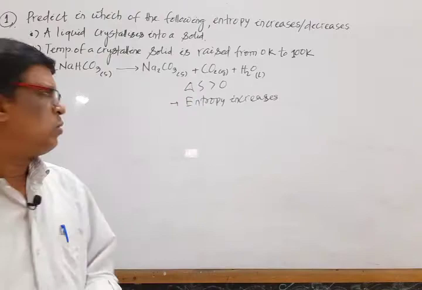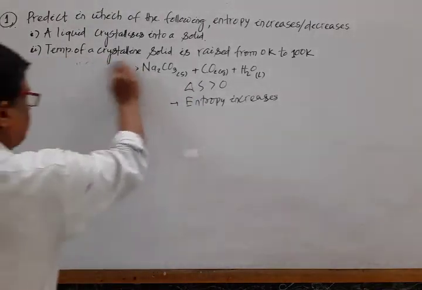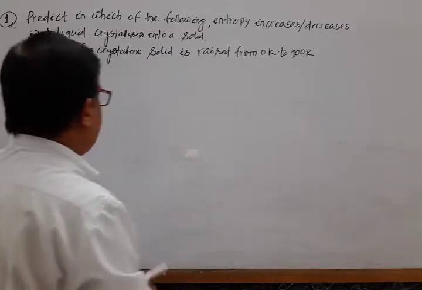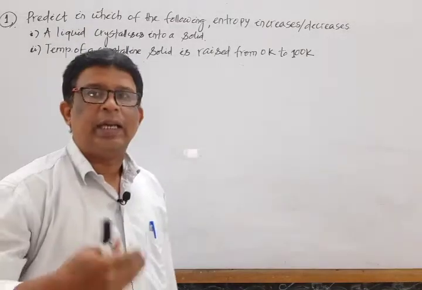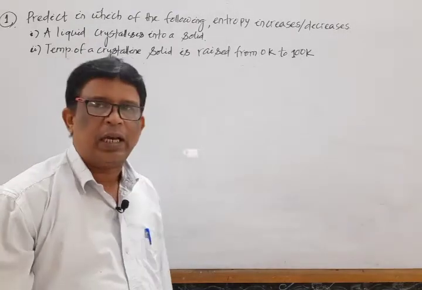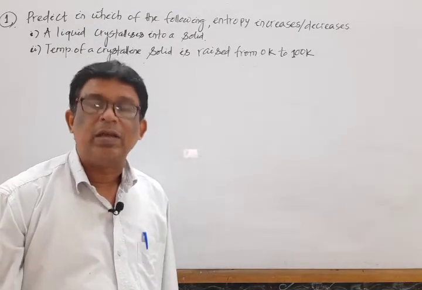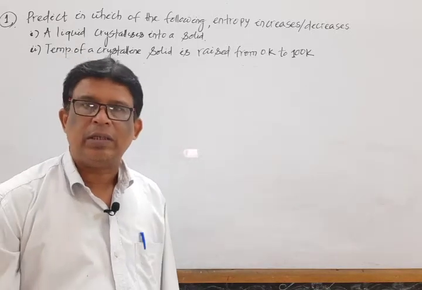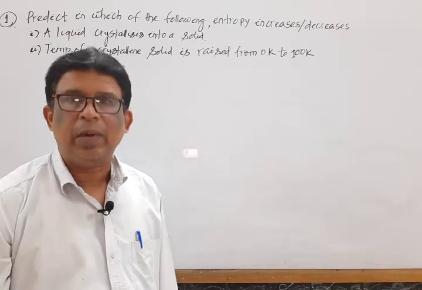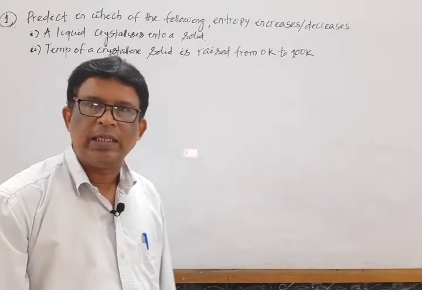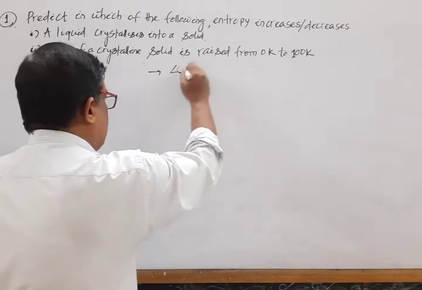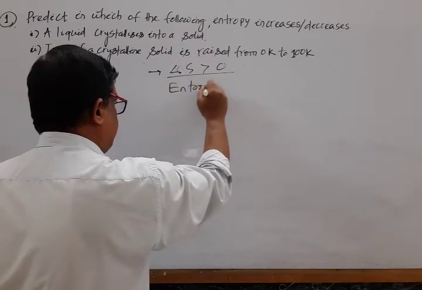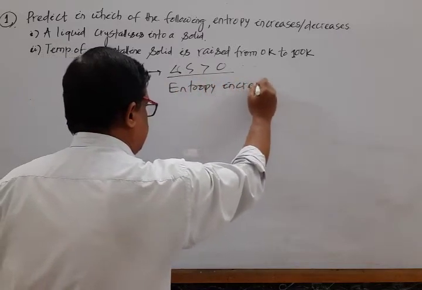Okay. Mark the next question. Temperature of a crystalline solid increases from 0 to 100 Kelvin. If temperature increases, what about their randomness? What about their molecular velocity? It increases, randomness increases, disorderness increases. That means we say that entropy change is greater than 0 or positive, or entropy increases.